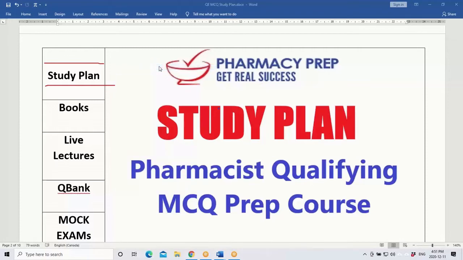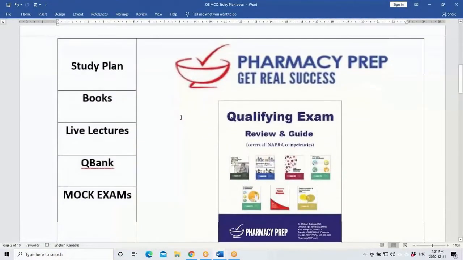Now let me talk about the most important thing in this course: all students will also be given books, and those books consist of the whole syllabus. Here I'd like to go over the qualifying review book. This is the cover page for the qualifying review book, and we will be using this book for lectures.